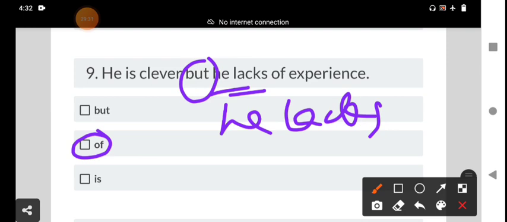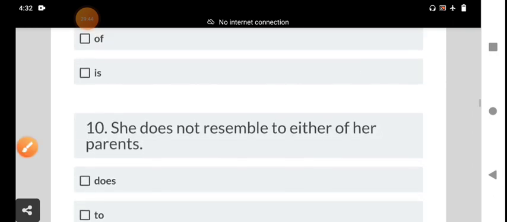He is clever, but he lacks experience. We have to delete of, because it has been used as a verb, not a noun. Okay, my dear students, and then we go to the next, the tenth one.